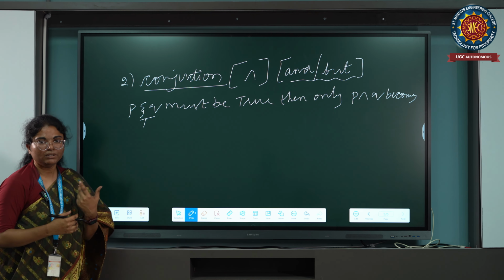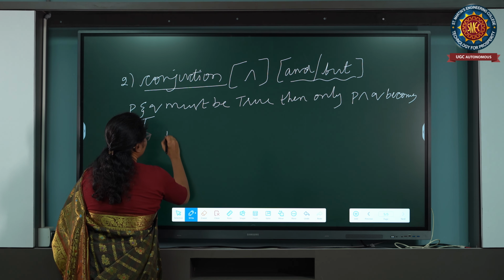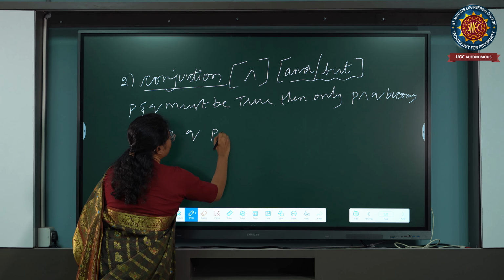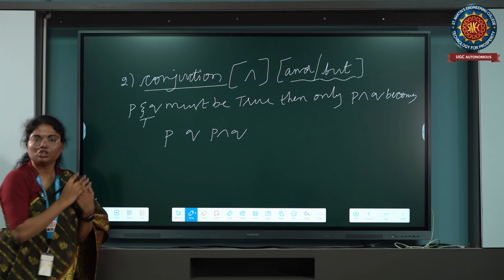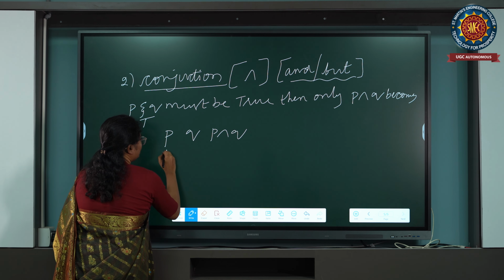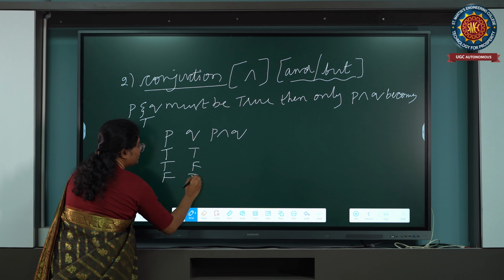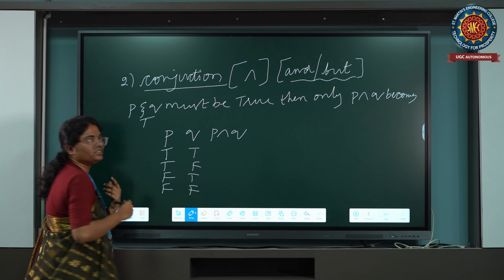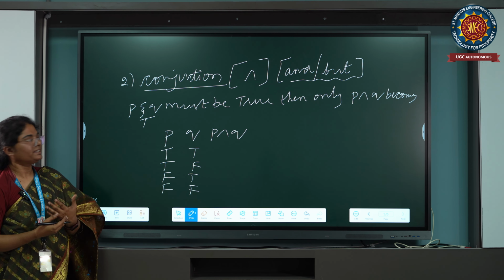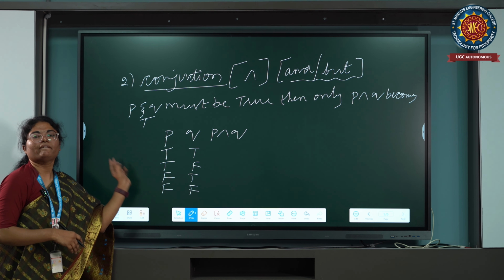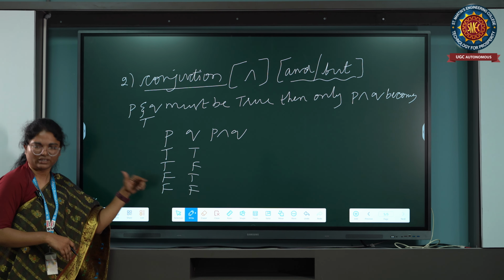Let me explain the truth table. P, Q, P and Q. True, true, true; true, false, false; false, true, false; false, false, false. In digital logic, it is like 1 1 1, 1 0 0, 0 1 0, 0 0 0.